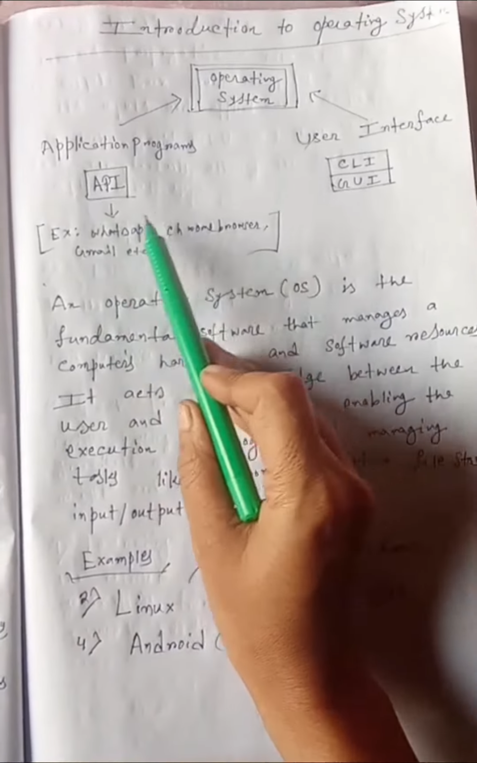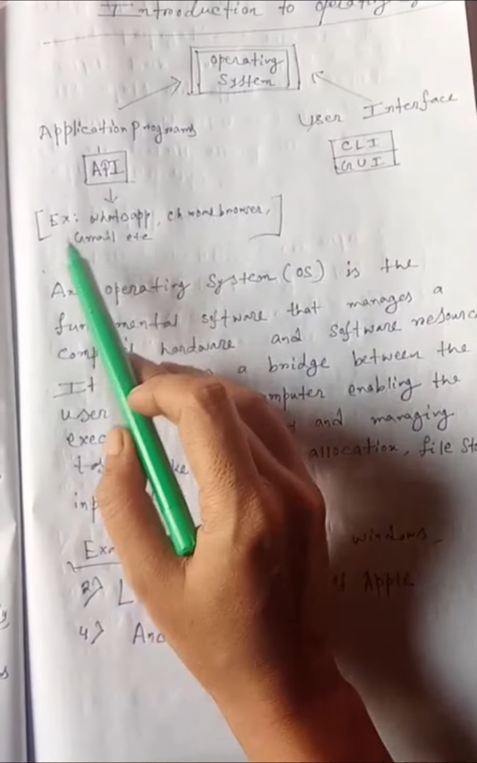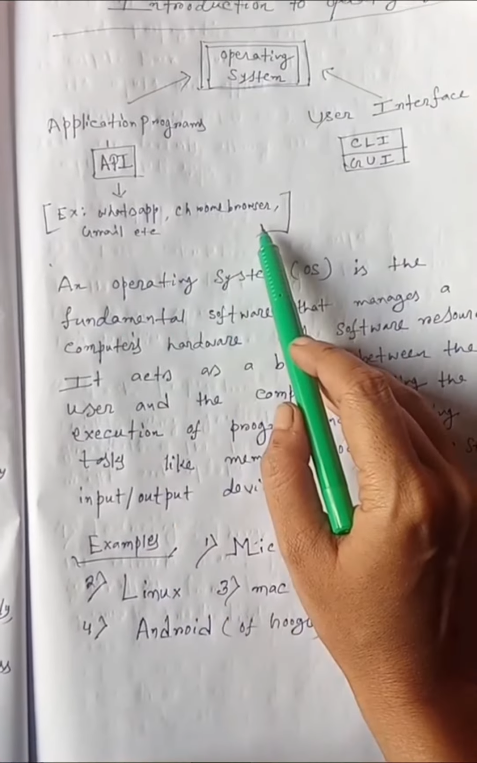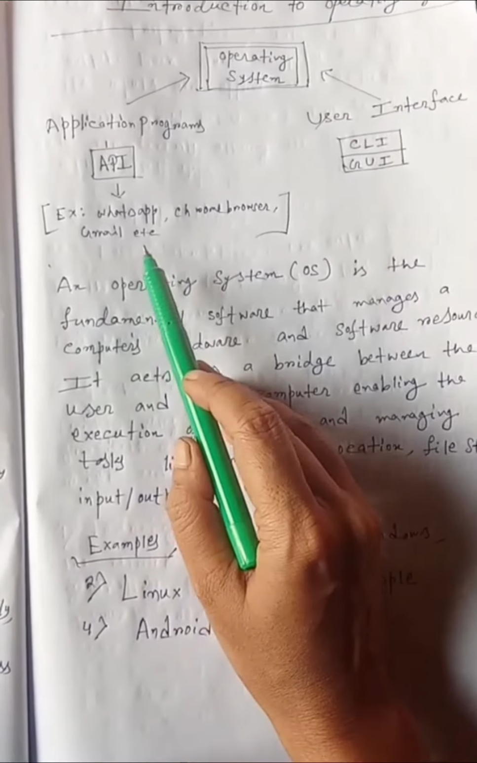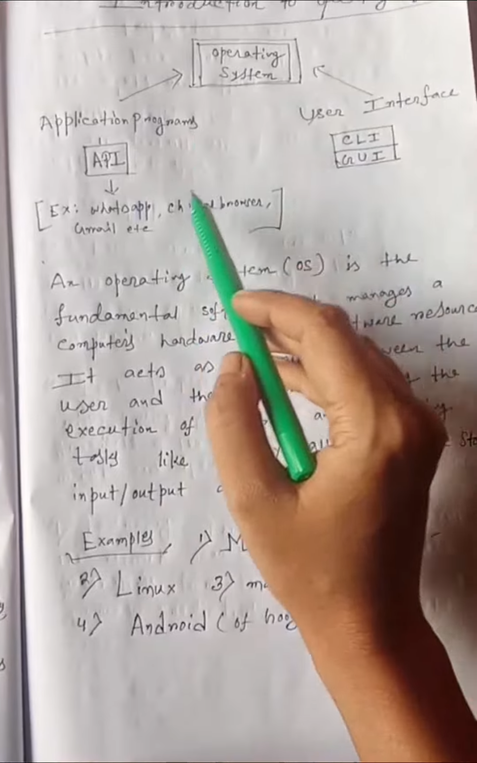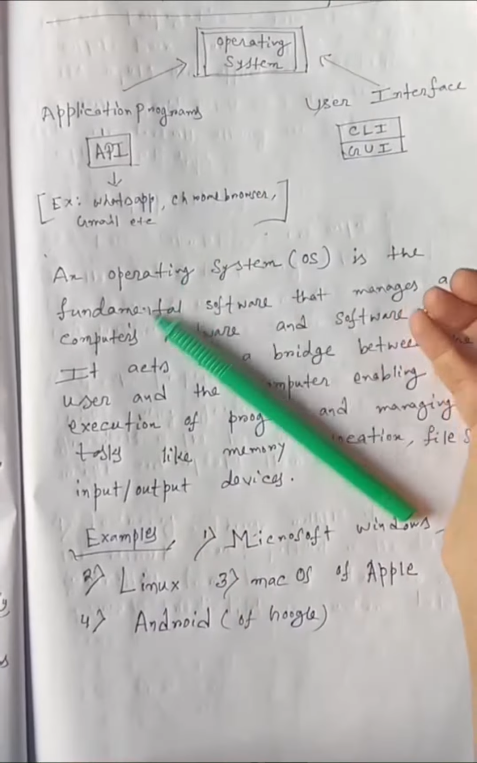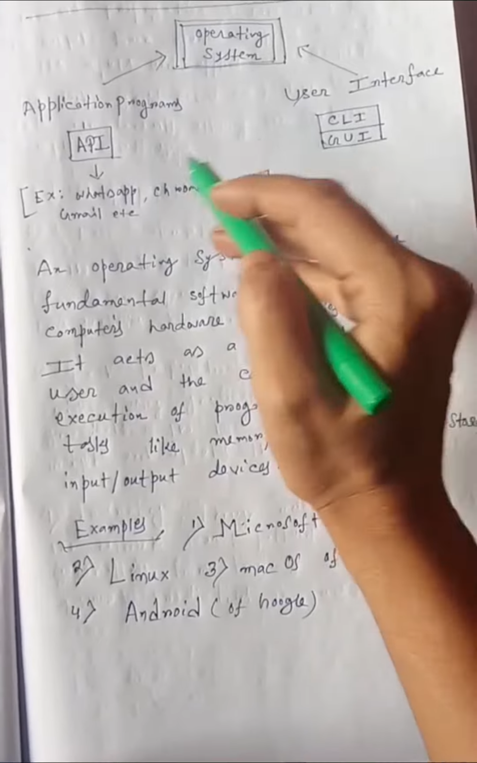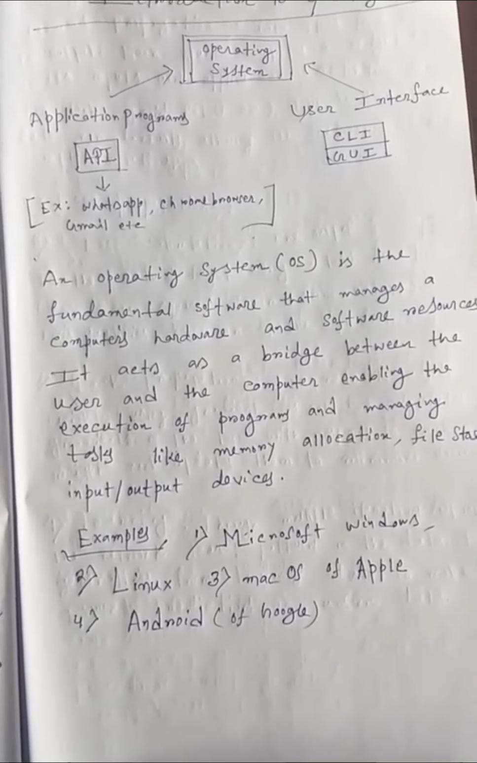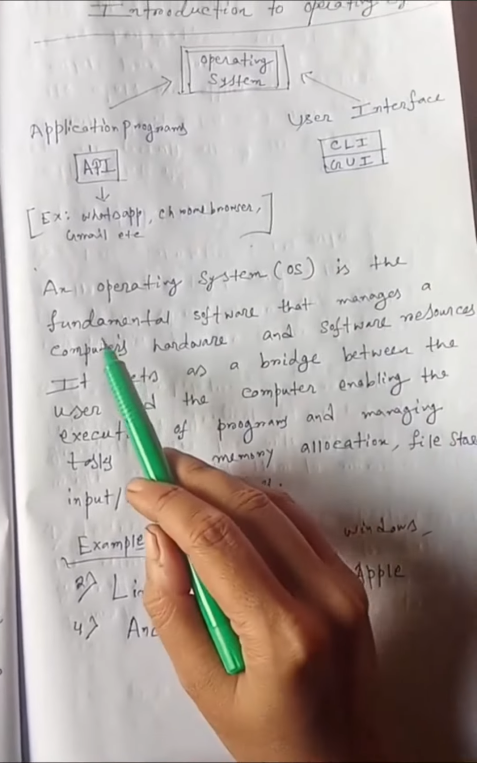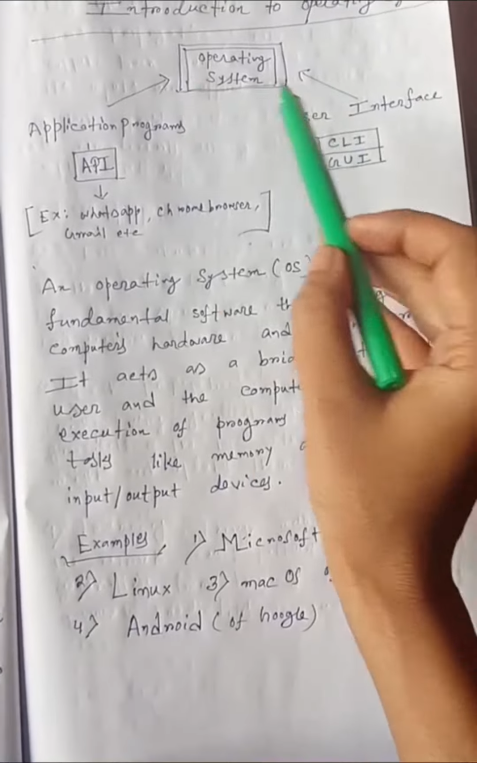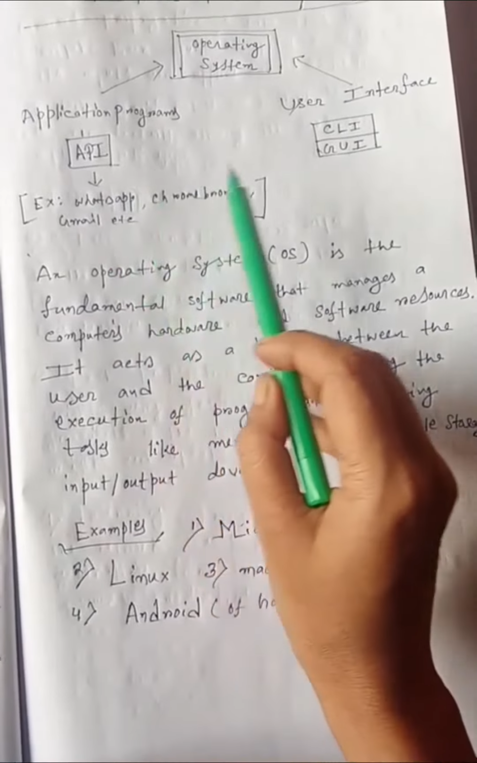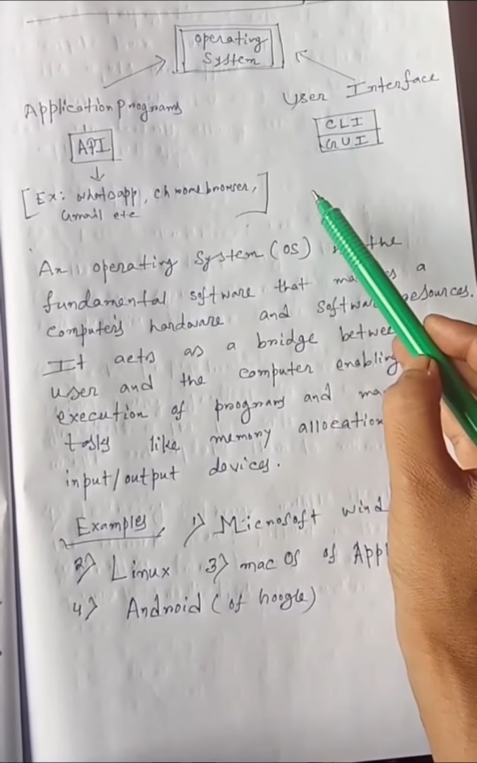And application programming interface, which means our application programs such as WhatsApp, Chrome browser, Gmail, these are our application programming interfaces. And command line interfaces, command prompt and graphical user interfaces like the screen of the computer, these are our user interface. An operating system acts as an intermediary between these two, between the application programs and the user interface.